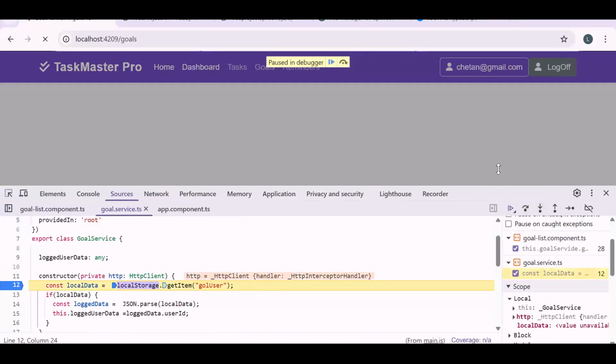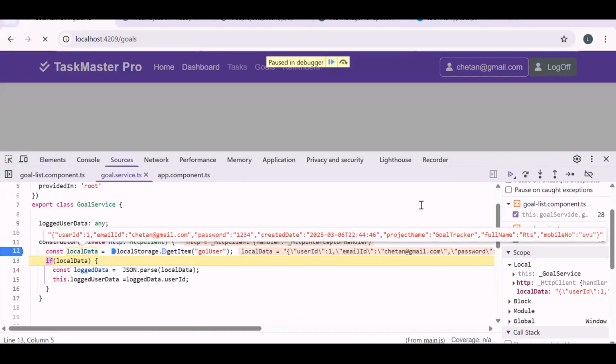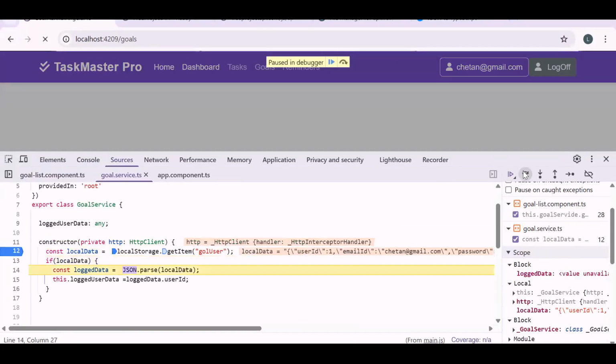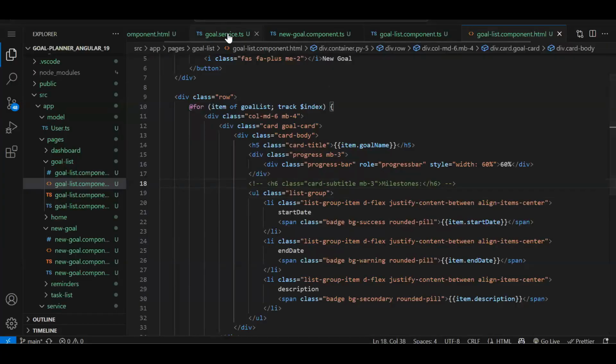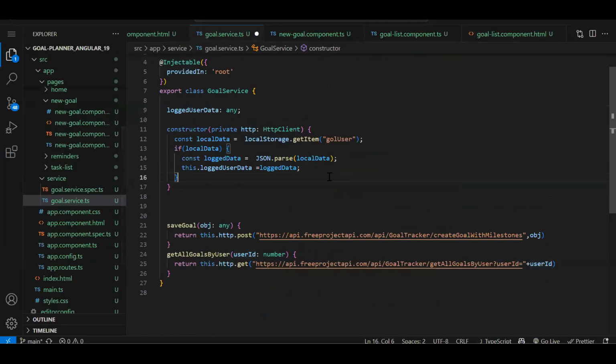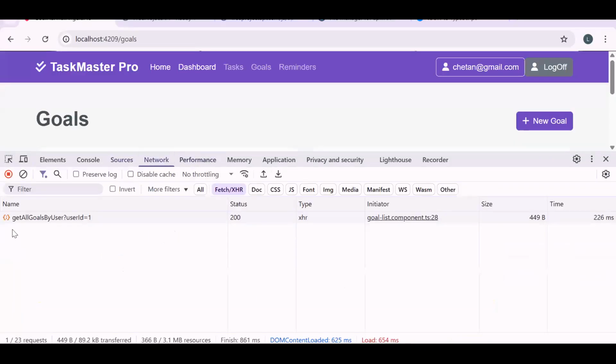So we are in the service, reading the local storage data. We got it. Then, okay, here you can see in logged in user data, we are directly storing the user ID. Instead of that, we have to store the whole data. We should not store just the user ID, right? We have to store the whole data. That's why it was undefined. Now I think it should work fine. Let's remove the debugger. And now you can see the logged in user ID is going properly.